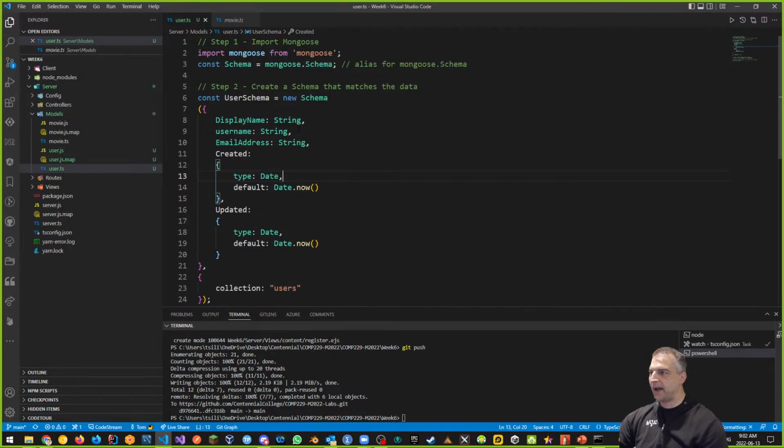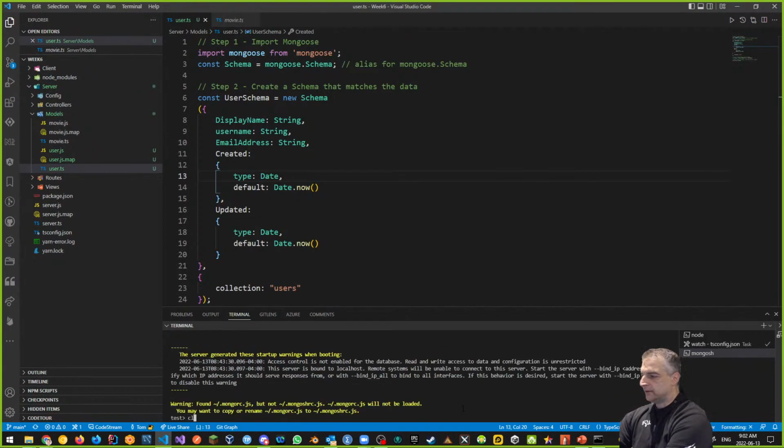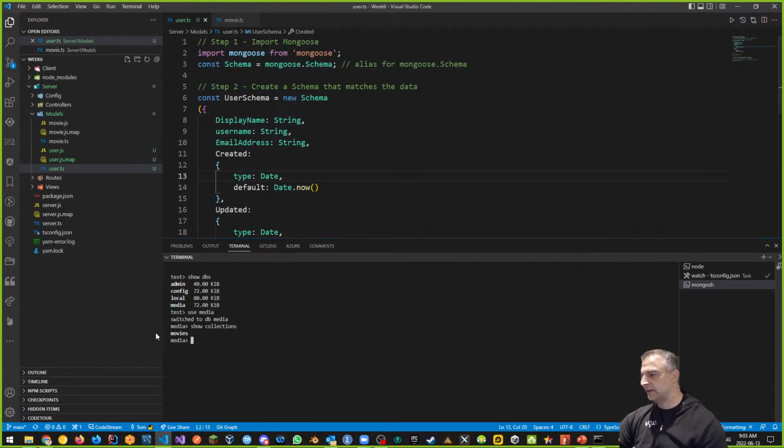Notice that there is no password here. So why? Because we're not going to save our password as clear text. Anything that we save here, remember what we did last time. Let me just pull up the Mongosh here to show you. If I go to Mongosh, here it is. And if I do something like show DBS, you can see that I have the media DBS. If I use media, and if I say show collections, this is on the MongoDB side, you can see I have the movies collection here. And I can do a db.movies.find.